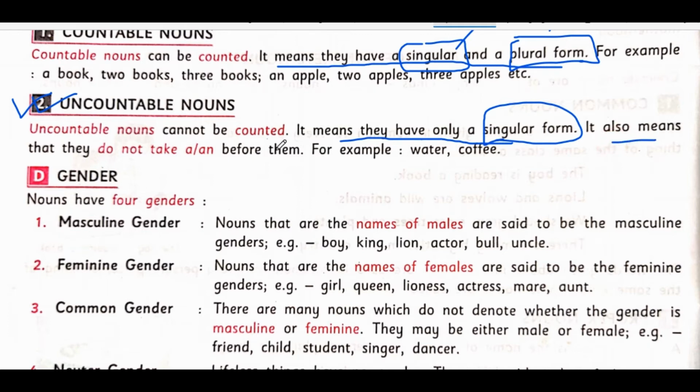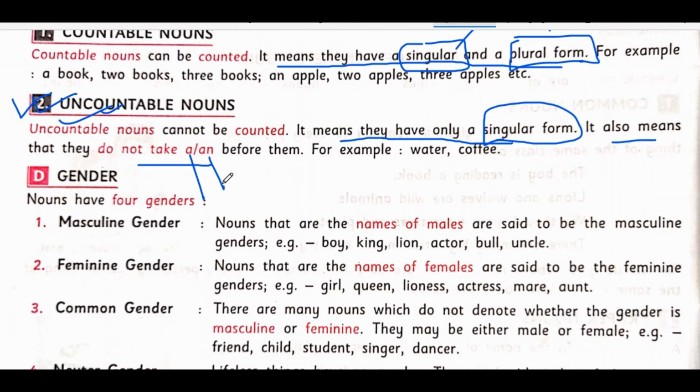It also means that they do not take a or an. So in case of an uncountable noun, we cannot use a and an. We will not say, give me a water. We can say, give me a glass of water. That is correct. But don't say, give me a water. That is a completely wrong sentence. Clear?